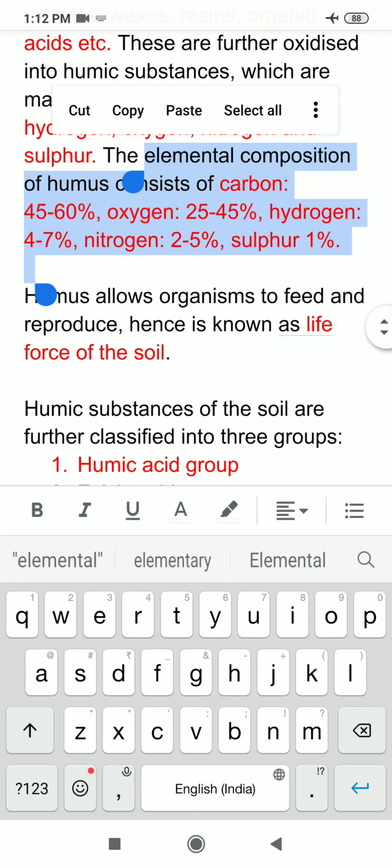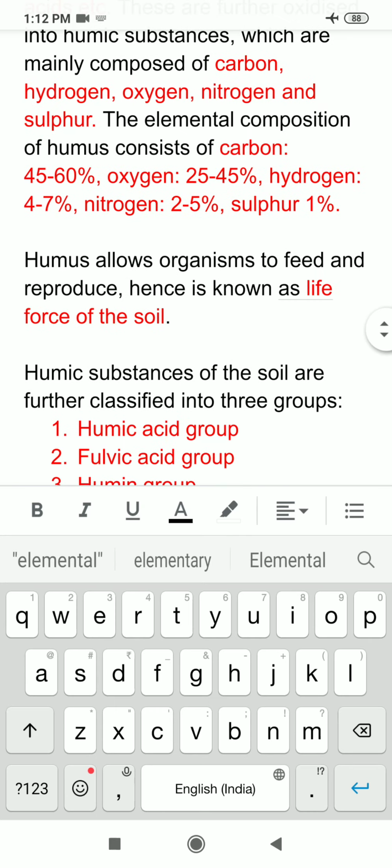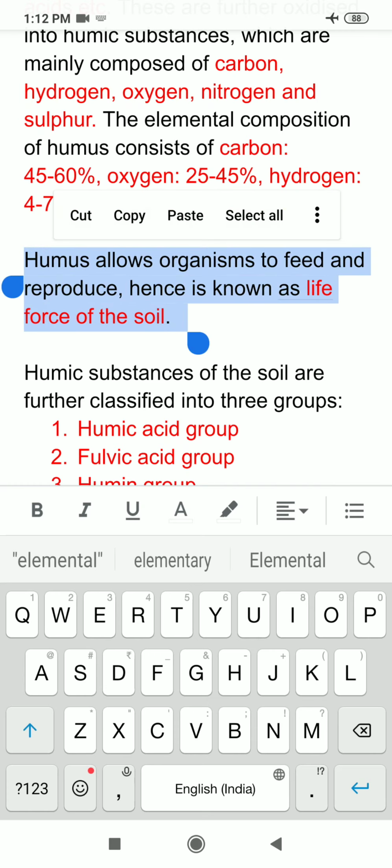Now what is the function of humus? Humus allows organisms to feed and reproduce. Hence it is known as the life force of the soil. Meaning, in the soil what helps in maintaining life? Humus helps in maintaining life in the soil. So we can say that humus is known as the life force of the soil.